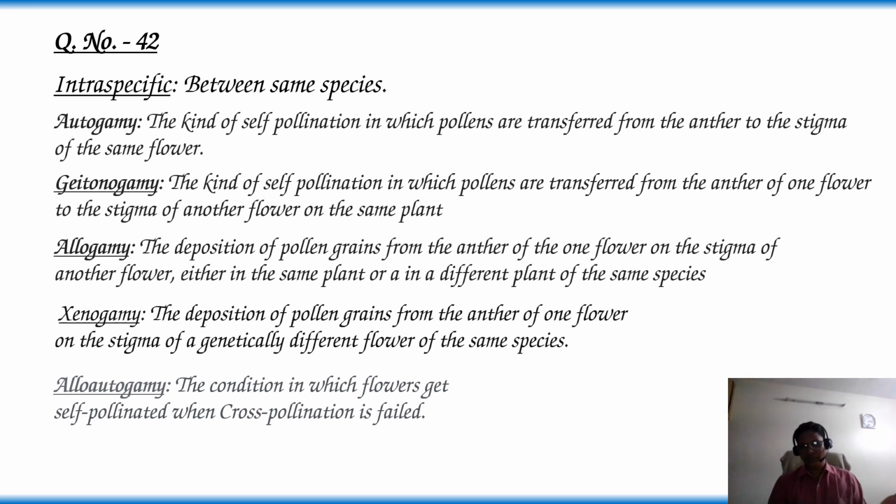And alloautogamy, it is also given in the option. This is the condition in which flowers get self-pollinated when cross-pollination has failed. Such a condition is called alloautogamy.